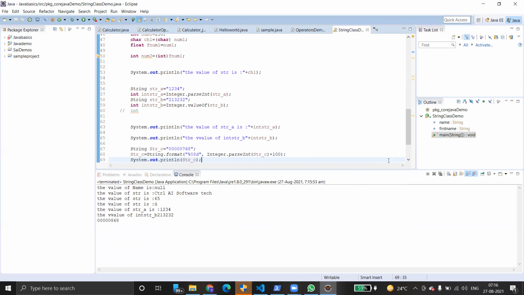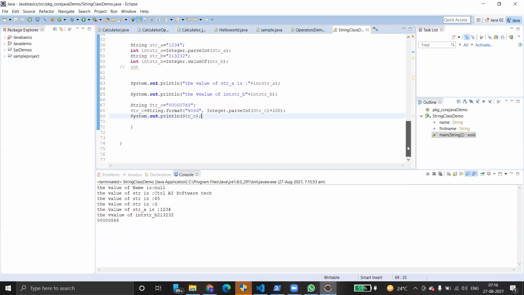Now we'll see a few more examples. These are not actually related to testing, but anyway, we are discussing casting and conversions. Let's see how to convert integer to string. So far we have been using the Integer class, where we used parseInt and valueOf. ParseInt returns an integer value, while valueOf returns an Integer object. Ideally, we use parseInt many times.